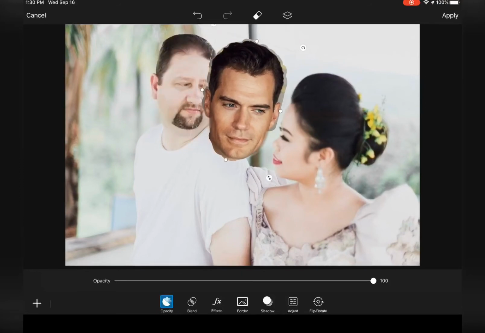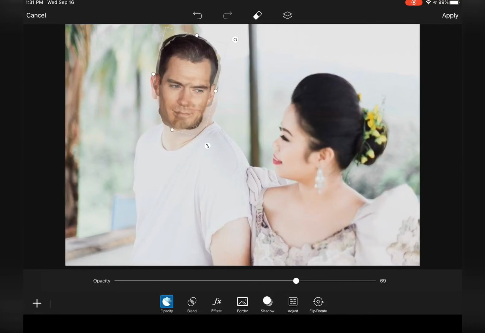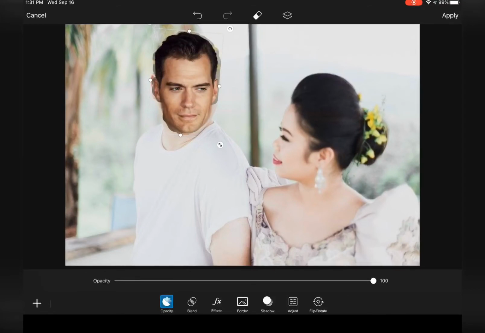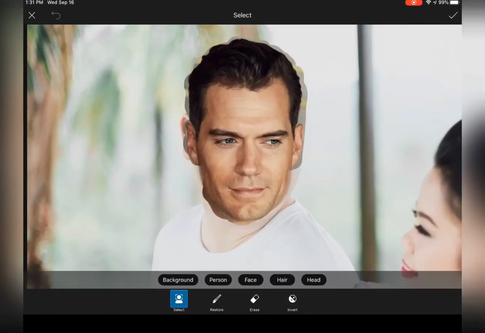Actually, you want to make sure that the size of his face is similar or at least congruent to my husband. So what I am going to do is decrease the opacity so that I can see that, and just adjust it later. Don't worry about it. Alright, so his face is kind of tilted a little bit as he looks towards my eyes. Okay, then just increase back the opacity to its original number. I think that's it. And now we have to clean its edges.